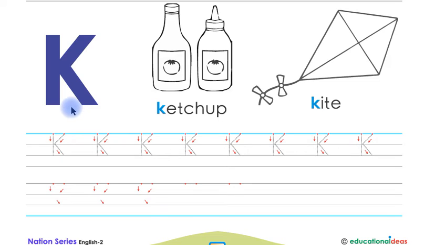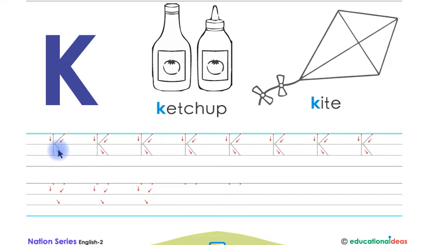This is letter K in capital shape and the sound of letter K is k. Listen again children. This is letter K in capital shape and the sound of letter K is k. Now say with me. K ketchup, k kite.